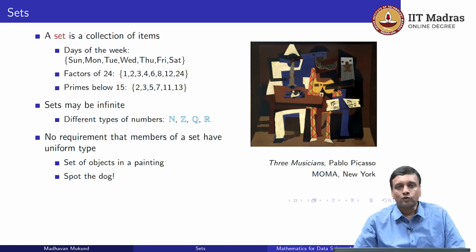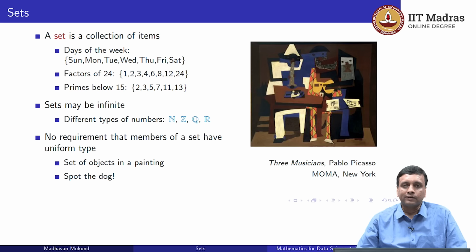So notice that there is no commonality. There are people, there are musical instruments, there are chairs, there are tables, there are animals and so on. So a set in particular can have any kind of members. It doesn't matter if they are mixed in type.